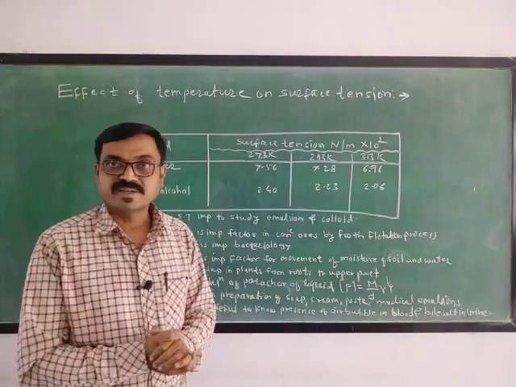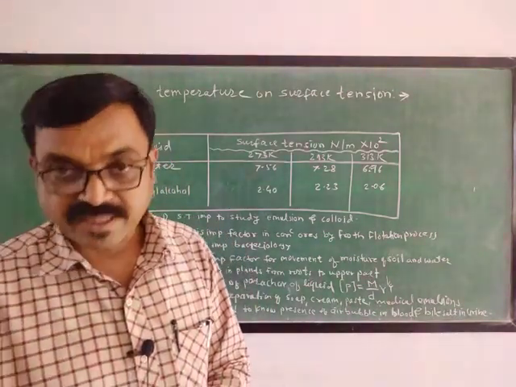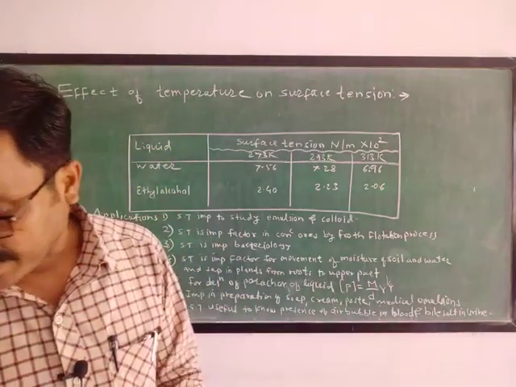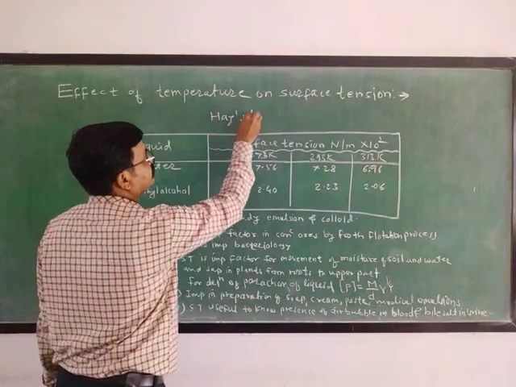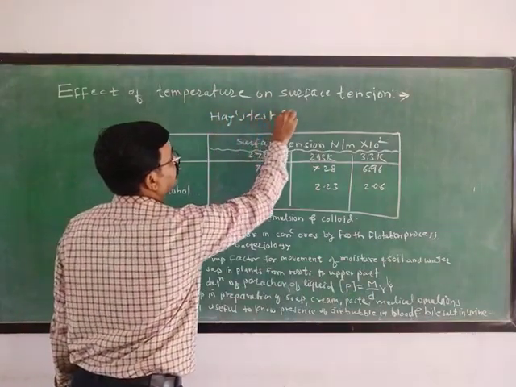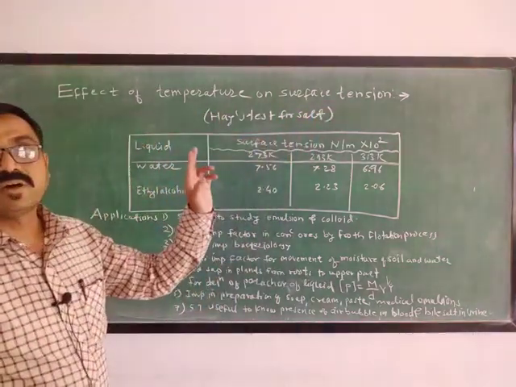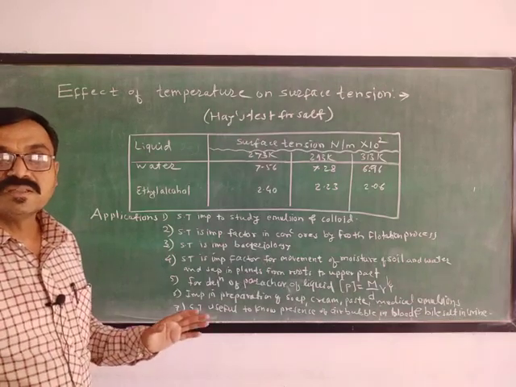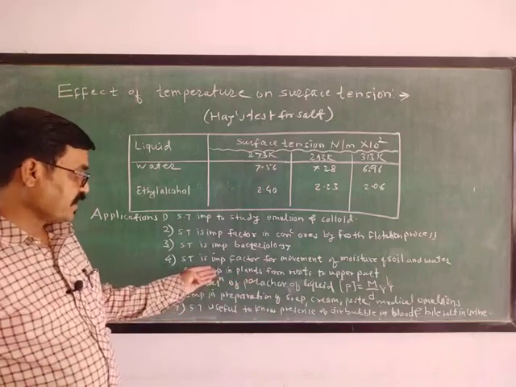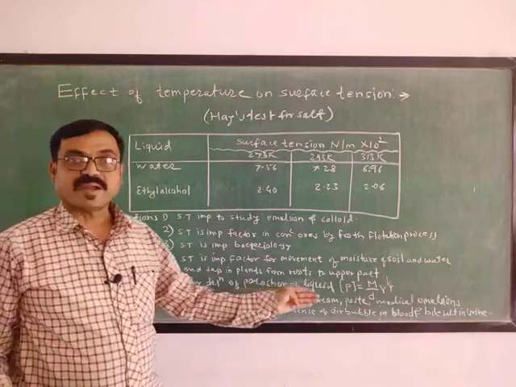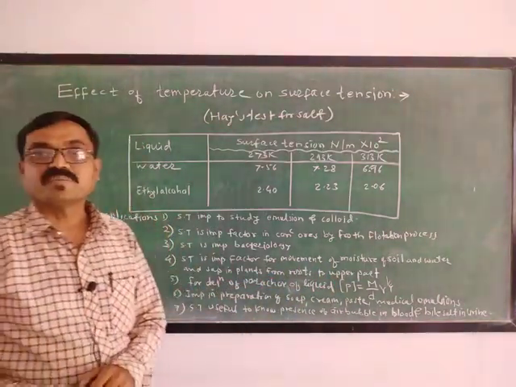Similarly for the determination of bile salts in the urine, that is the Hay's test for bile salts. It is a laboratory method, and for this you must have knowledge of surface tension. In this way, these are the various medicinal, industrial, and day-to-day life uses, as we studied how it is useful in soap and all these things. These are nothing but different applications of surface tension.